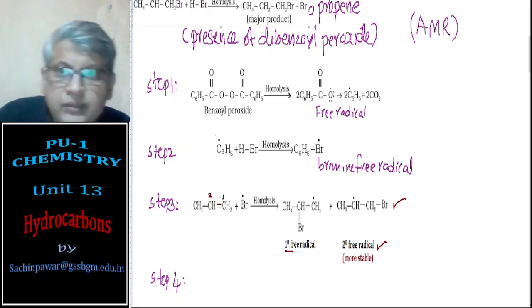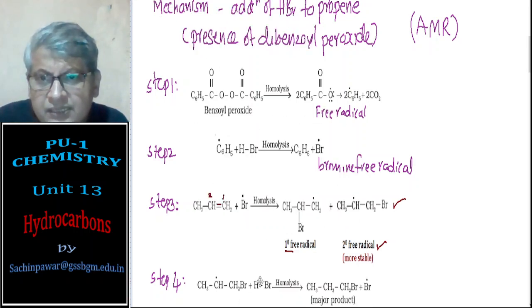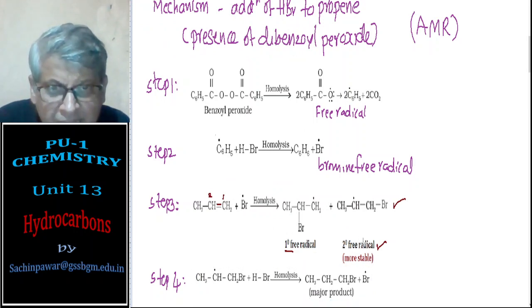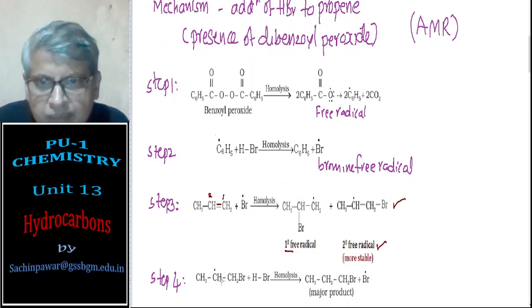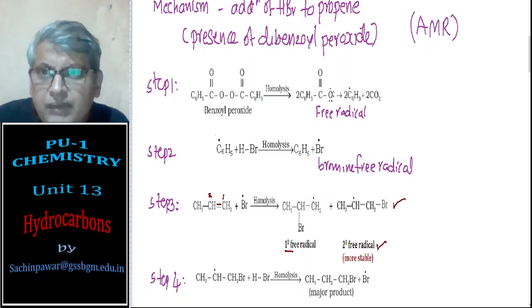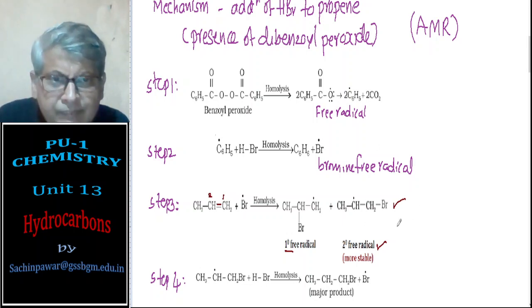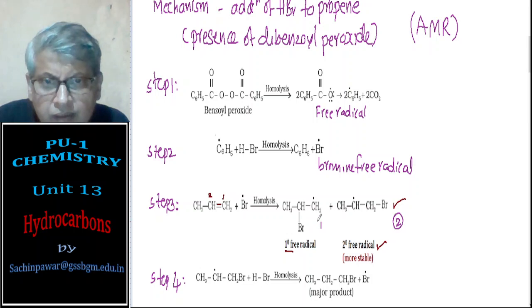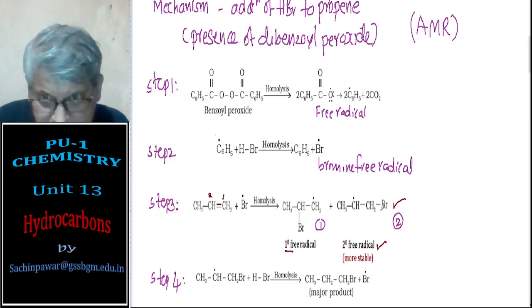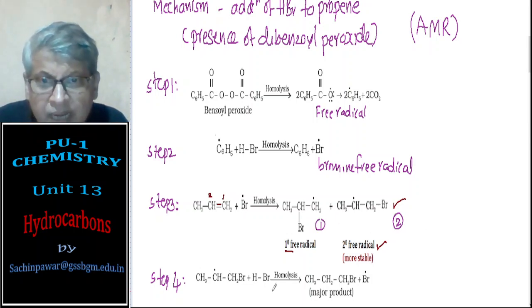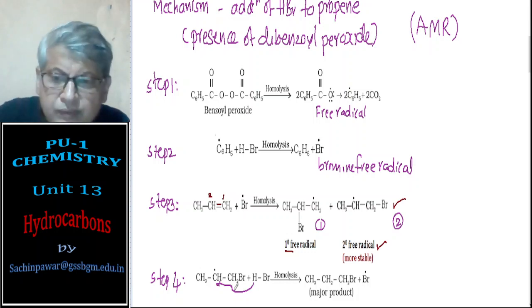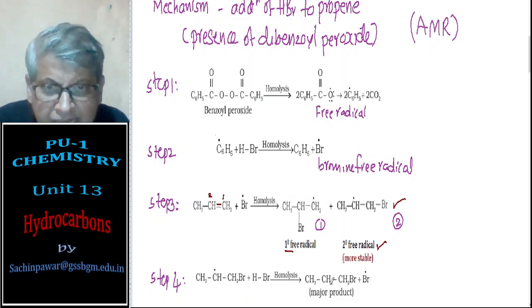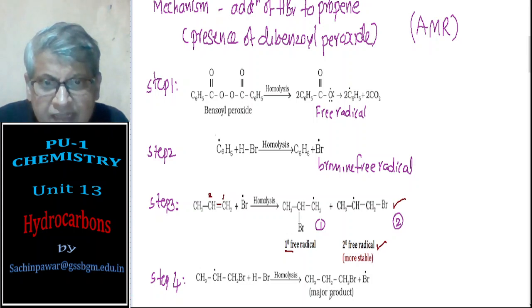Since secondary free radical is more stable, product number 2 in the third step will react with hydrogen bromide, and you will end up with the Br going. Now H will go to the middle carbon atom, and we will get CH3, CH2, CH2Br. That is a major product, that is 2-bromopropane.